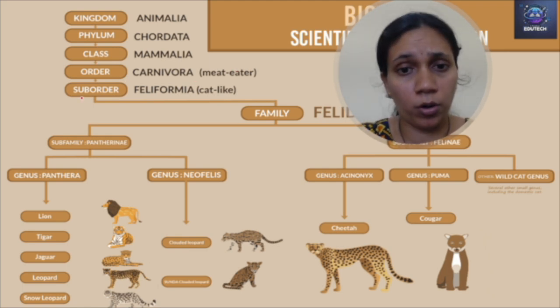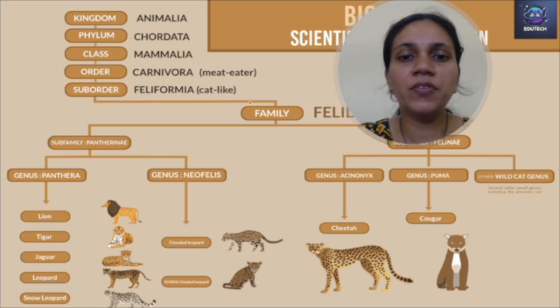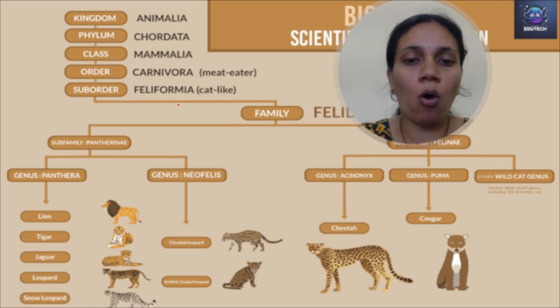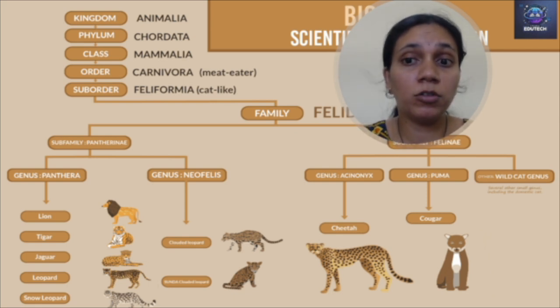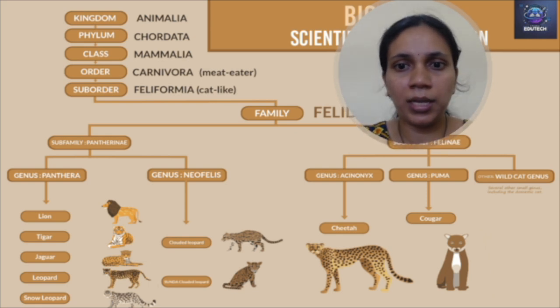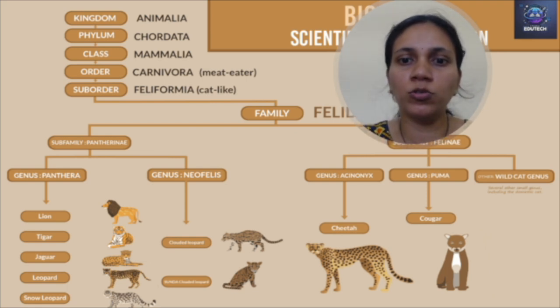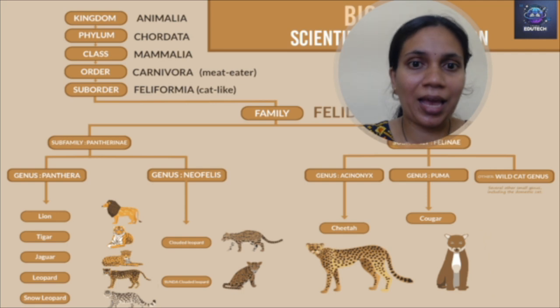Then we have the suborder Feliformia, that is more cat-like. Then we have the family, and they all belong to the family Felidae. Our small home cat also belongs to the family Felidae, and these big cats also belong to the family Felidae.